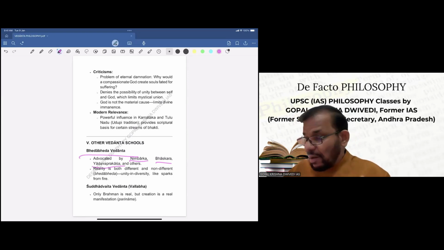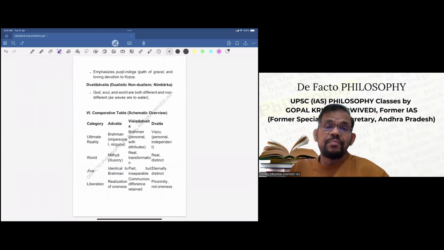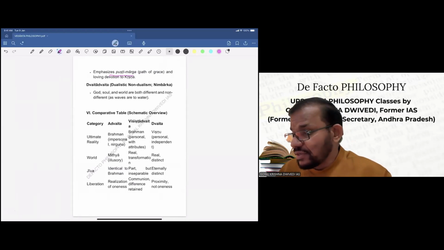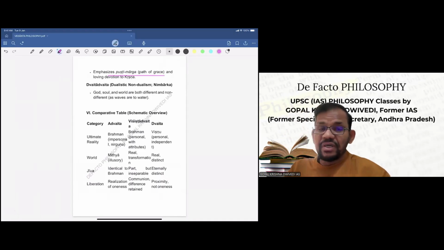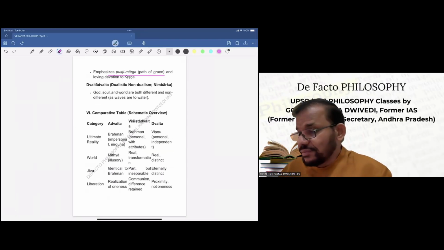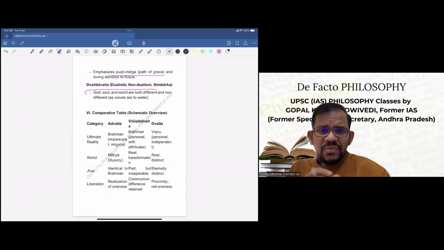Then another is Vallabhacharya. Vallabha has advocated Shuddhadvaita Vedanta. Only Brahman is real, but creation is a real manifestation. It emphasizes Pushti Marg, the path of grace, and loving devotion to Krishna. So this is Vallabhacharya's philosophy. Then another is Nimbarka's philosophy, Dvaitadvaita, dualistic non-dualism. God, soul, and world are both different and non-different.